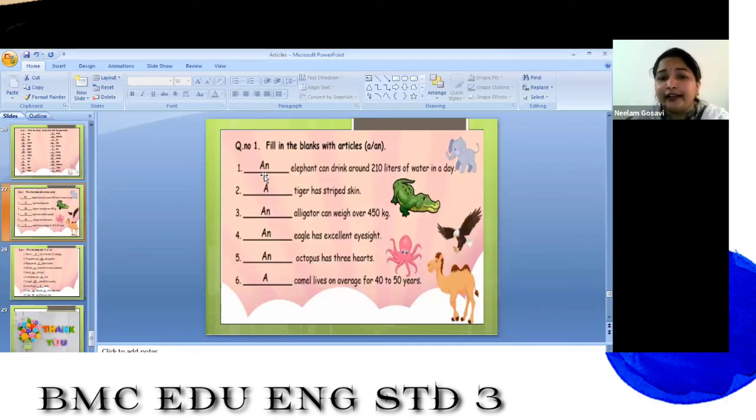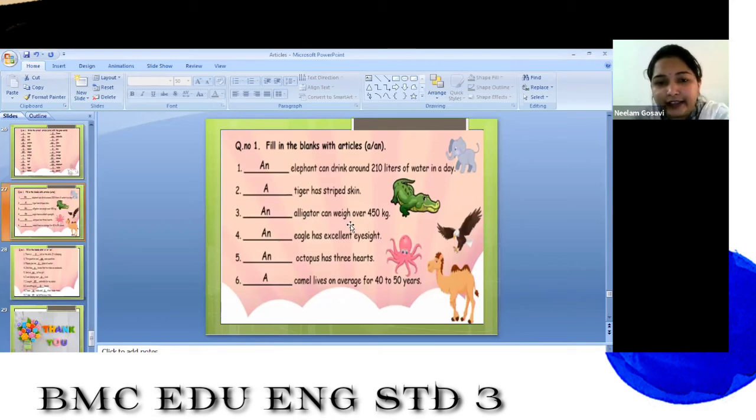Dash tiger has striped skin. So, a tiger. Why a tiger? Because you only recall what I have explained, children. Why a tiger, why not an tiger? A is a consonant, T is a consonant. So the first letter of the noun, that is tiger, the first letter of the word tiger is a consonant. So a tiger has striped skin. Understood? Now next, third example.